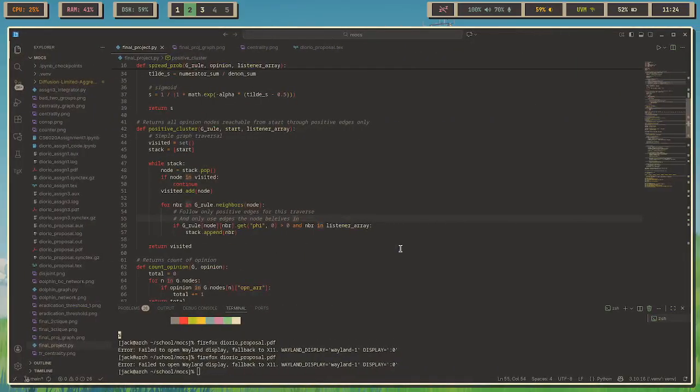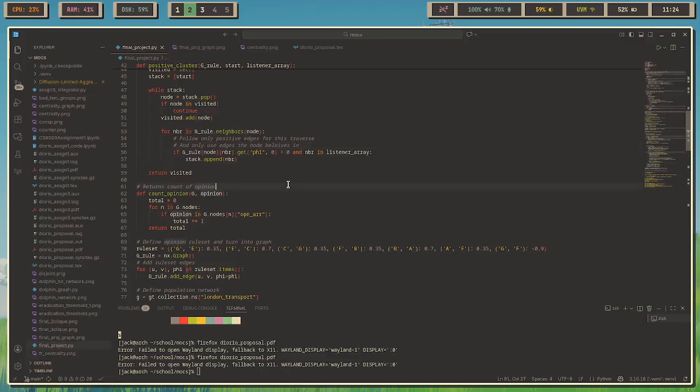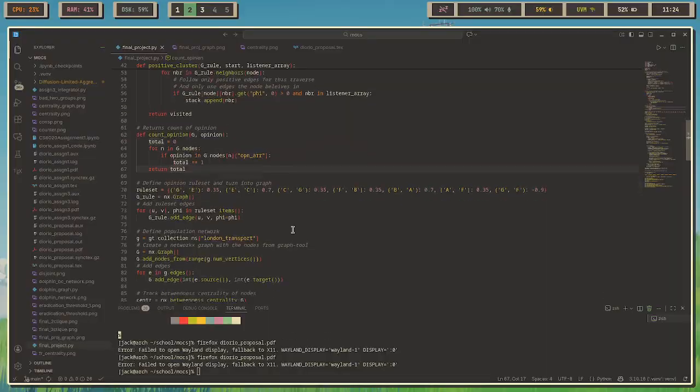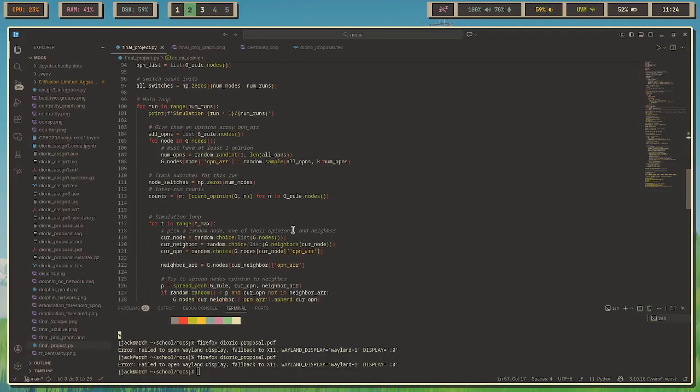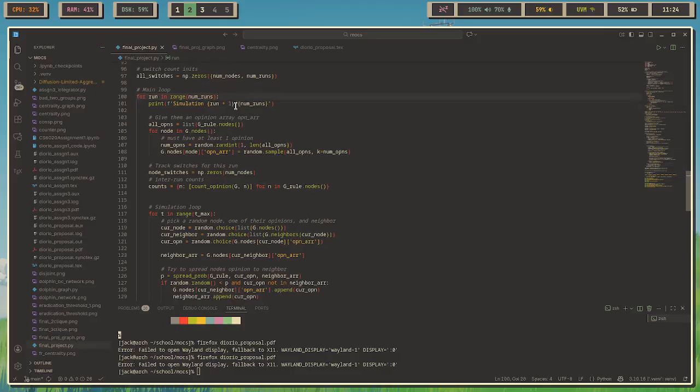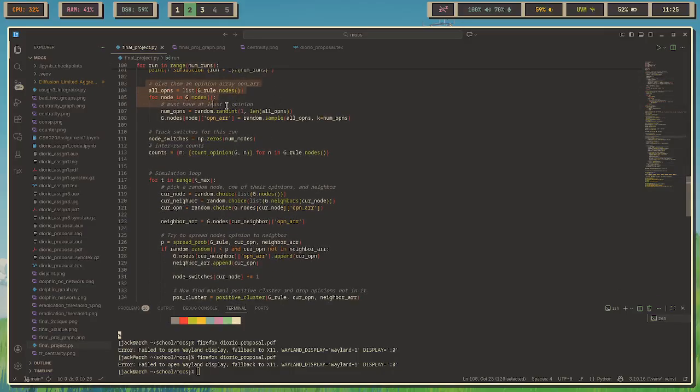So if you believe in opinion A, B, and C, and I speak to you about D, and you adopt D, we go off the assumption that you now want to keep the opinion D, and you try to work the rest of your beliefs around that structure. This is the main loop, and it runs however many times you'd like the simulation to run. It initializes opinion arrays, and the way I did this had nothing to do with positive correlation, so often nodes start with very conflicting opinion arrays.